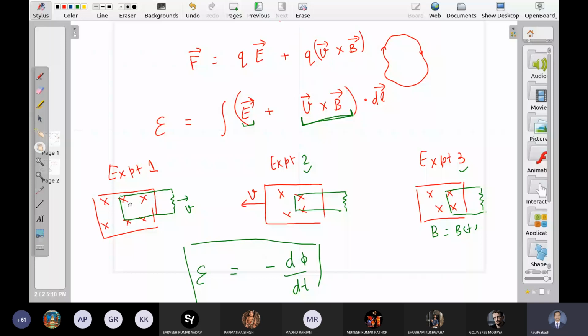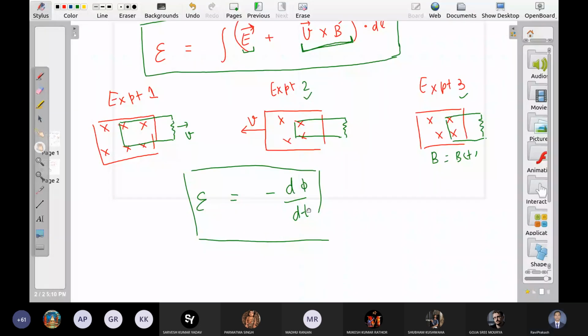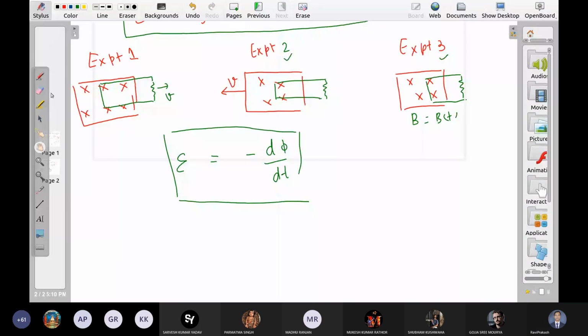So this is the complete EMF. किसी भी केस में यदि EMF calculate करना है, this is the complete answer. Right? Now let us again calculate the right hand side. ये क्या है? So we need to calculate d phi by dt. Okay. What is this equal to? d over dt of magnetic flux inside the loop. How much it is?